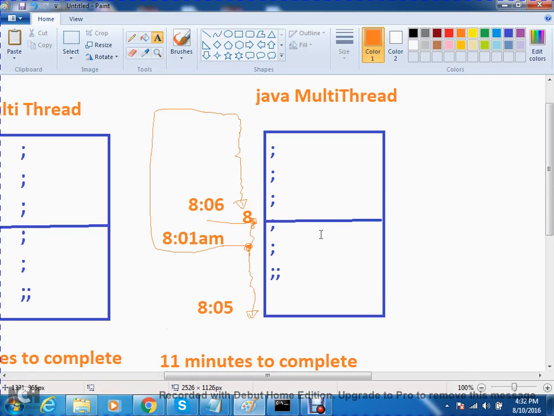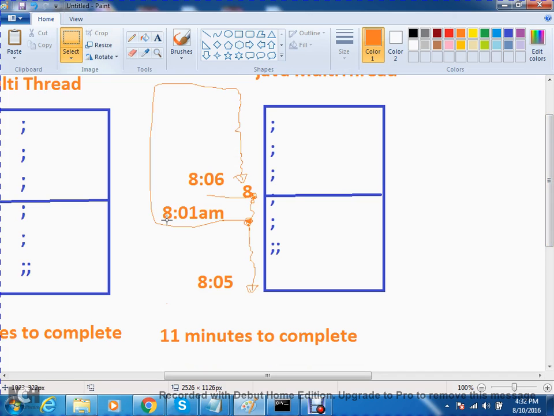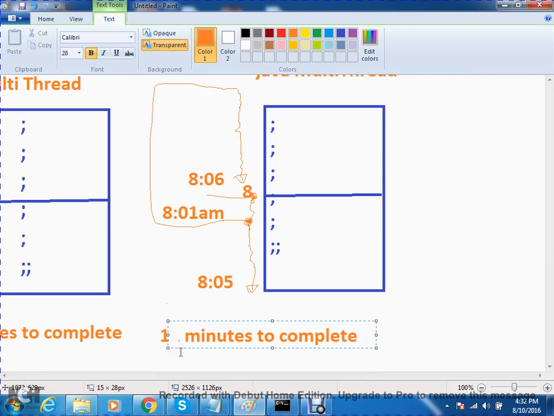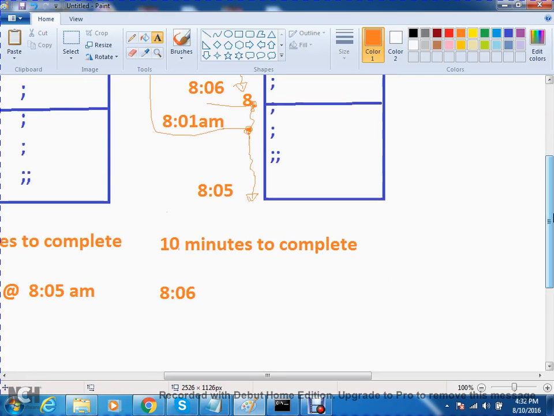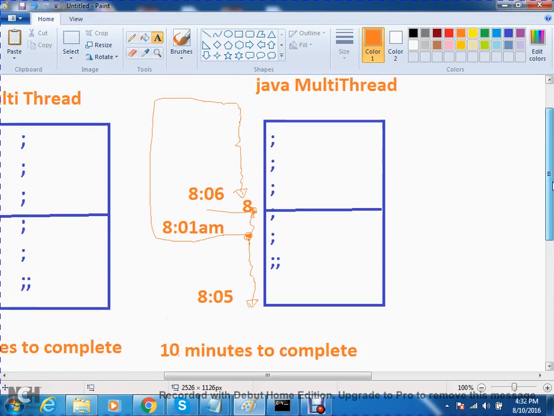Understand? So how many minutes? This is started at 8 and completed at 8:05. Now the second is started at 8:01, then 8:02, 3, 4, 5. Ten minutes only. Consuming time is what? Ten minutes only. Completion time is 8:06. Second thread starting at 8:01, completing at 8:06. So the task completes at 8:06, early only. This is called Java multi-threading.